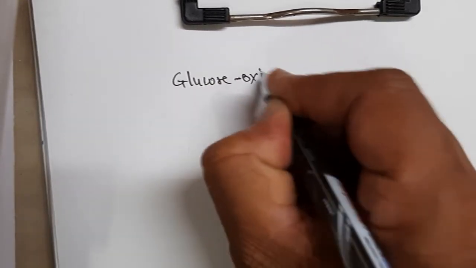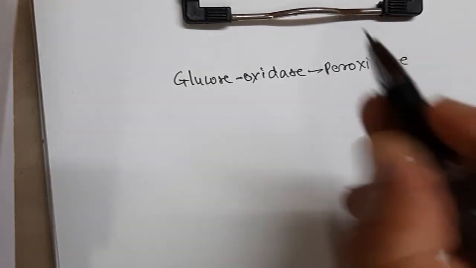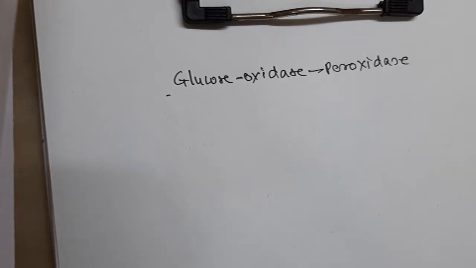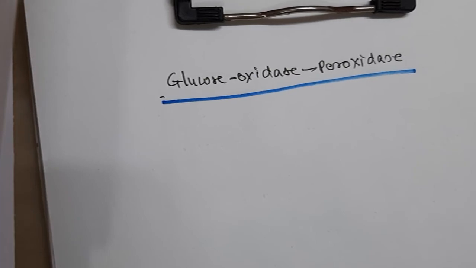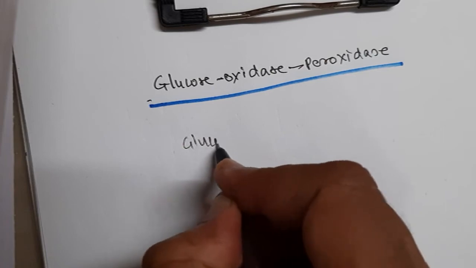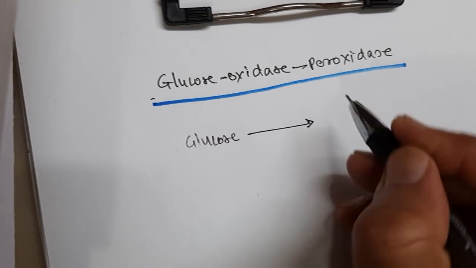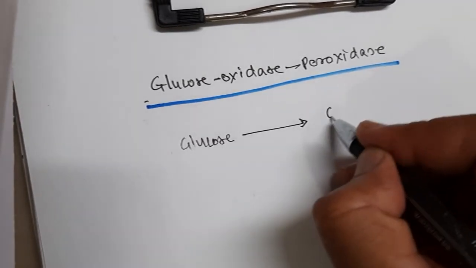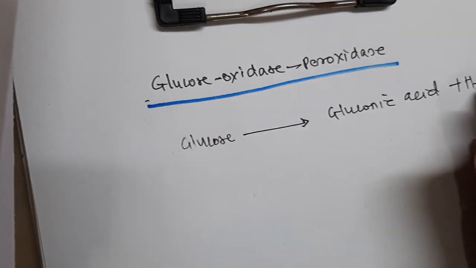Glucose oxidase peroxidase. So there are two enzymes, one is glucose oxidase and second is peroxidase. Now here glucose is converted to gluconic acid plus H2O2.